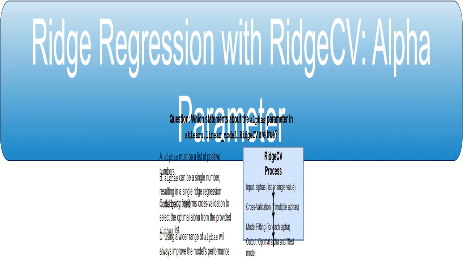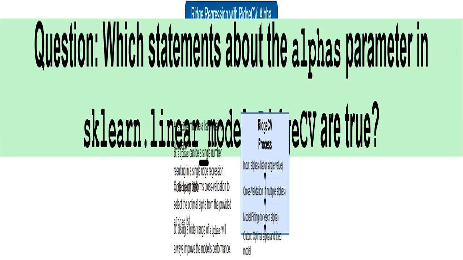This, alpha, is crucial. This question tests your knowledge of the alphas parameter in the Sklearn's RidgeCV function. We'll examine how the parameter's settings affect the model building process. Let's analyze the 4 statements to see which ones are correct.